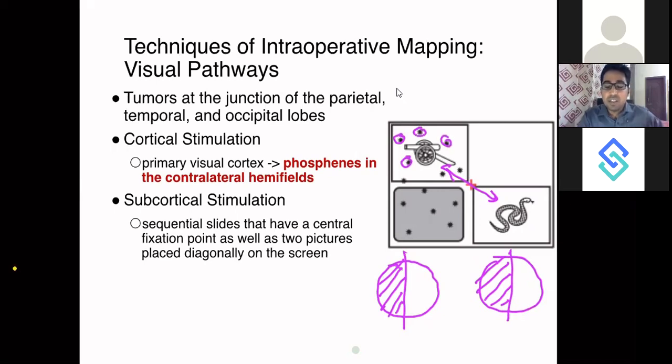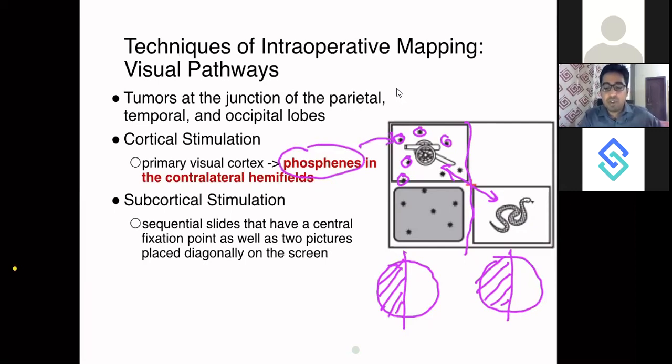If you are touching the cortex which is related to the visual area, the visual cortex, the patient will tell you, boss, I am seeing some bright images in the left half of the image. So that is your hint that you should stop the surgery over that particular area. So these particular bright spots are called phosphenes, and they will be seen in the contralateral hemifield.